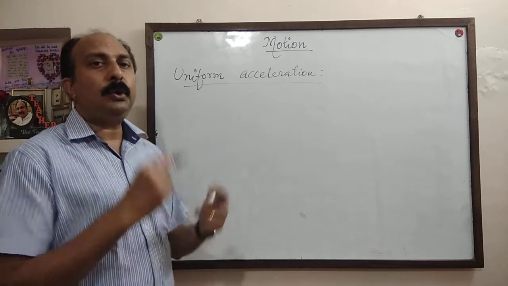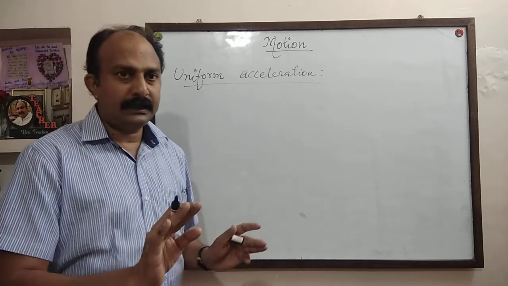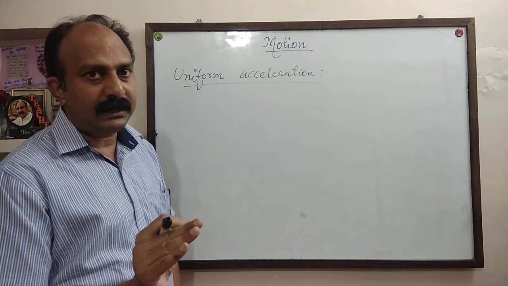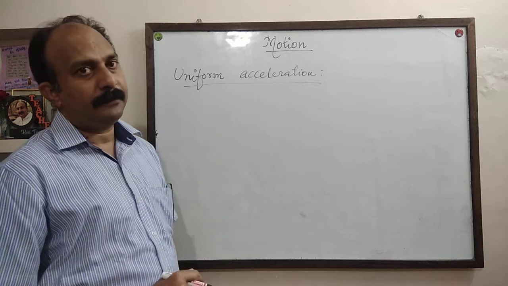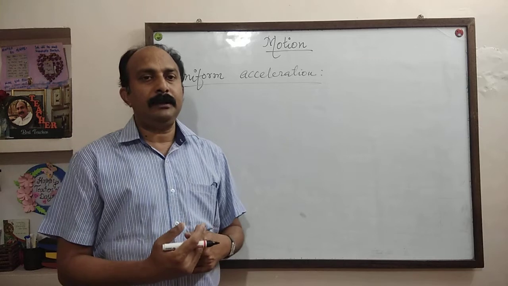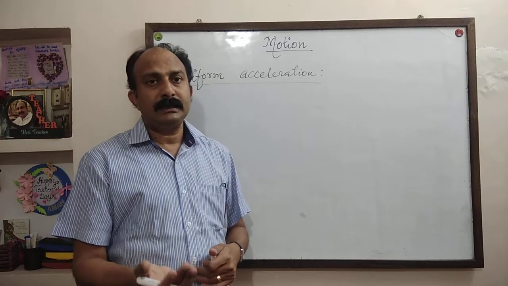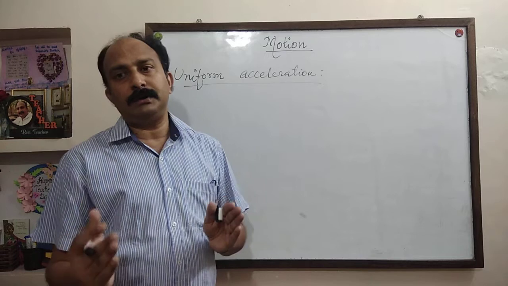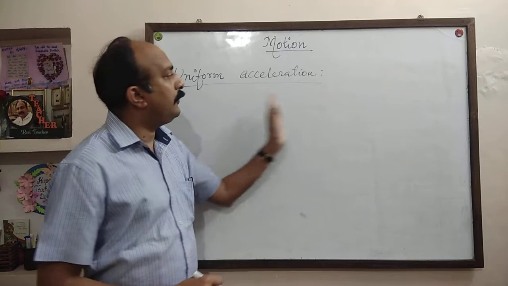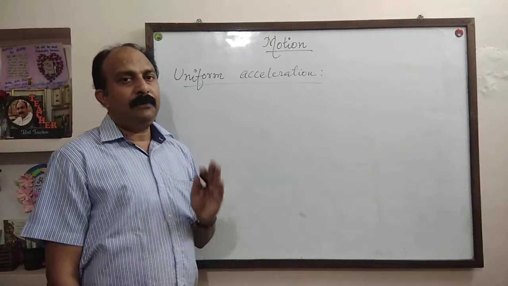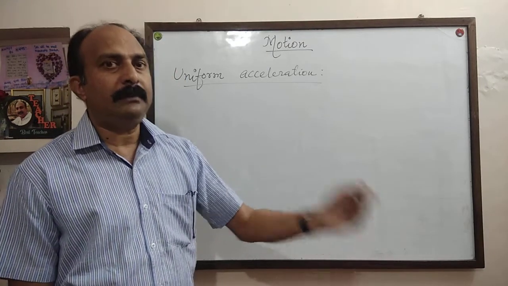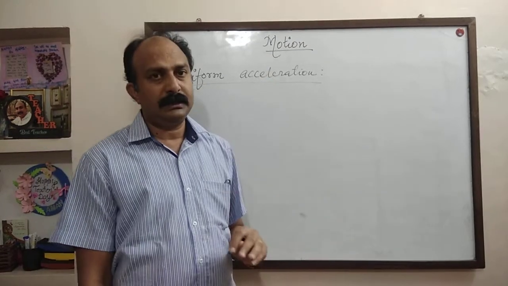Next is non-uniform acceleration, means acceleration in a non-uniform way. There is acceleration but in a non-uniform way. So how can we define it? If the velocity of a moving body increases by unequal amount in equal interval of time, it is said to be non-uniform acceleration. If velocity increases by equal amount in equal interval of time, it is called uniform acceleration.